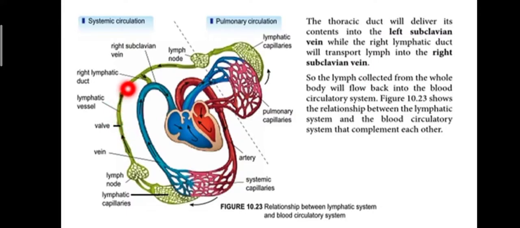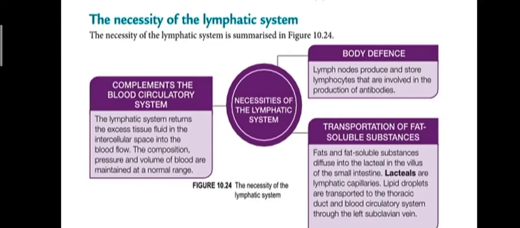In the lymphatic vessel, it will flow to the right lymphatic duct, then to the right subclavian vein, entering into our blood circulatory system. So both the blood circulatory system and our lymphatic system complement each other.